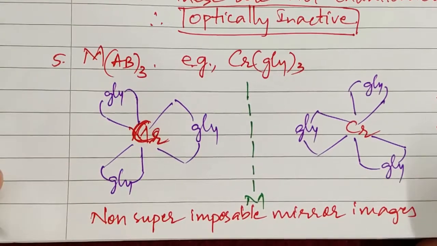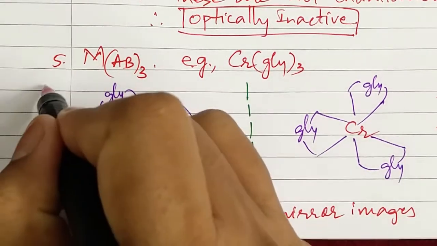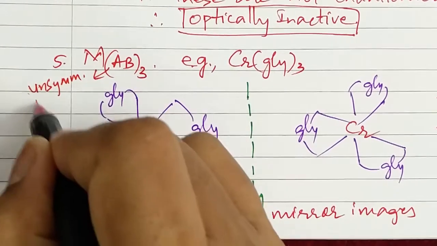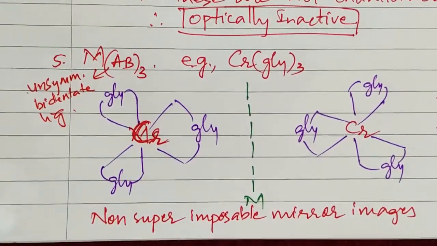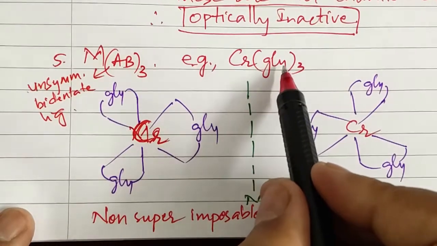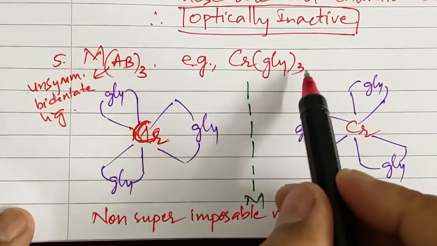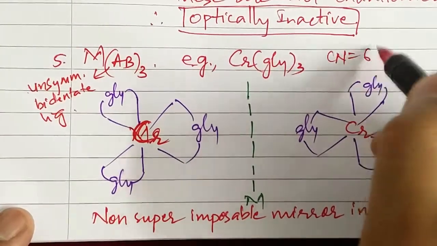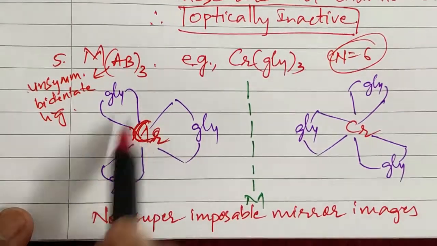Okay students, let's take another example here. Here the metal is coordinated to unsymmetrical bidentate ligands, this AB is an unsymmetrical bidentate ligand. Okay. The example for this is chromium coordinated to glycine, which is an unsymmetrical bidentate ligand appearing thrice. So bidentate 3. It means that the coordination number of chromium is 6. Okay. The structure of chromium coordinated to 3 glycine molecules is like this.